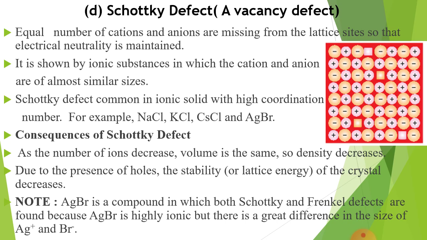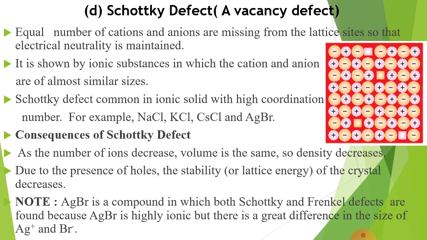It is shown by ionic substances in which the cations and anions are of almost similar sizes. Schottky defect is common in ionic solids with high coordination number.